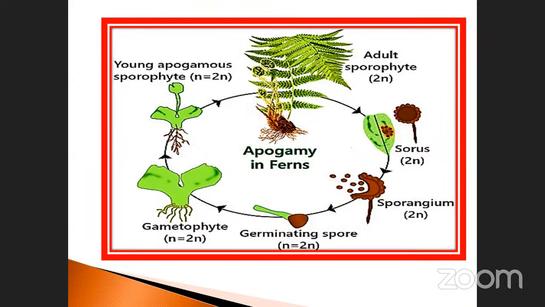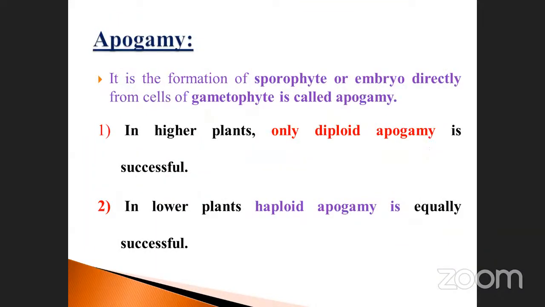What is the meaning of gametophyte? The spore develops to give the gametophyte, otherwise called the plant body. Okay, this is the cycle of fern. It is one of the lower plants. See, the formation of sporophyte or embryo directly from the cell of gametophyte is called apogamy. This point is very, very important. In higher plants, only diploid apogamy is successful. That means only diploid apogamy is possible. Okay, diploid means 2n stage.